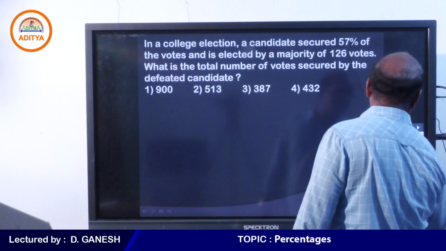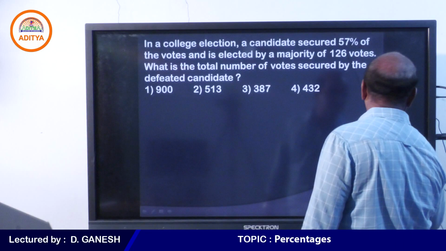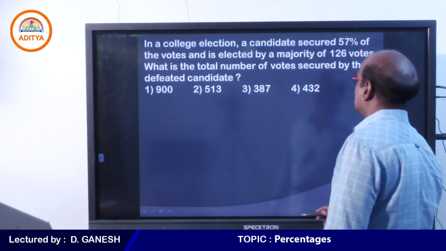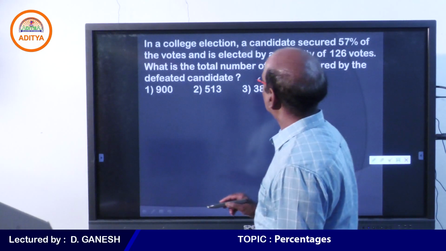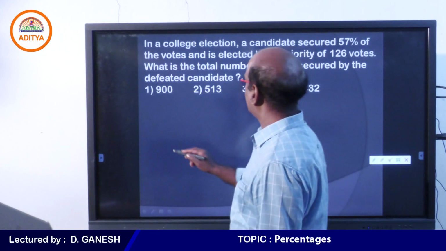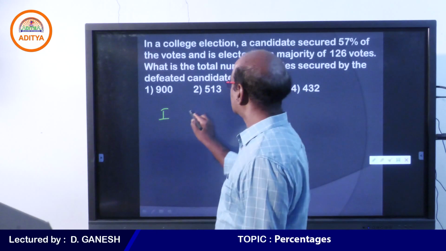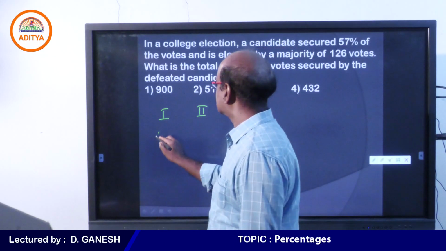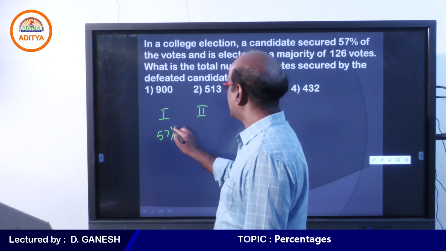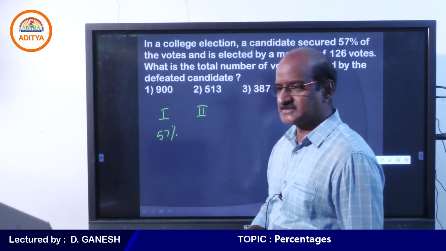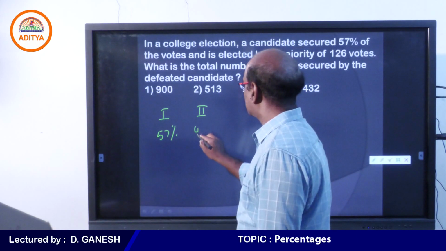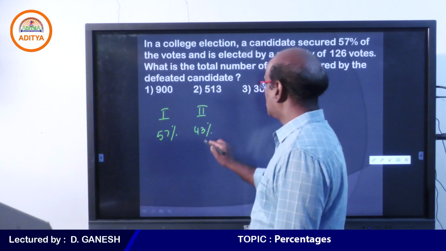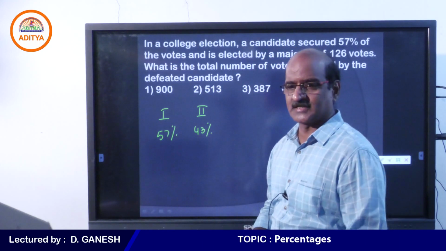So the question is something like this. There are two persons contesting the election. In a college election, we can take it for granted that there are only two persons contesting. The one who gets 57%, when I say that one person is getting 57, the other person must be getting 43, because only two persons are contesting in this election.